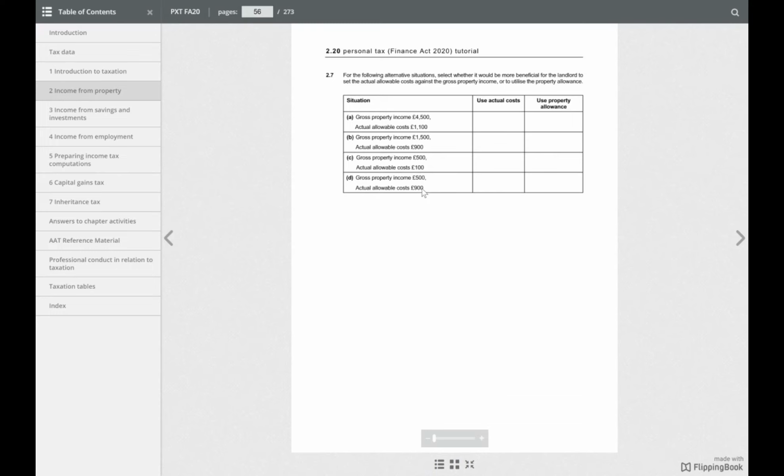In that case, the property will show a loss, right? But we can't reclaim tax from the government. In that case, we will say, okay, our taxable income is zero. Or if we have more than one property, then we can set it off against the other properties. All right. Okay. This is what we need to understand.